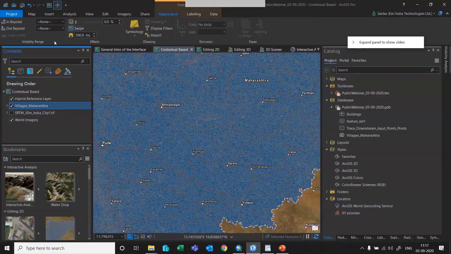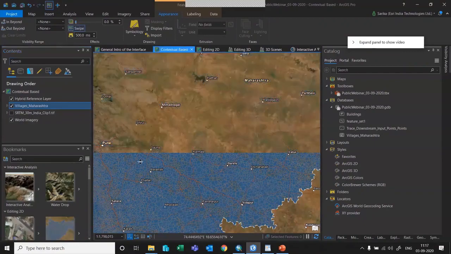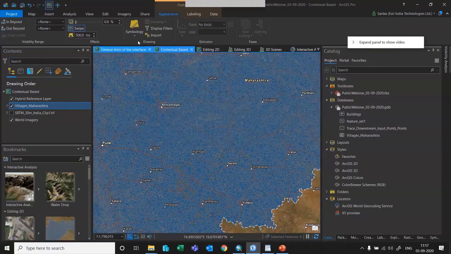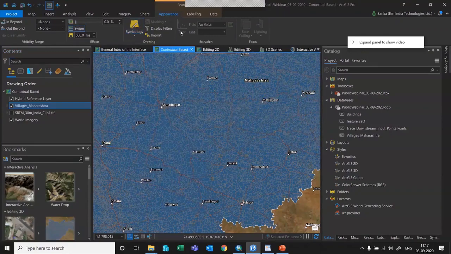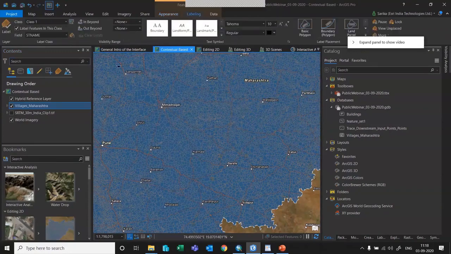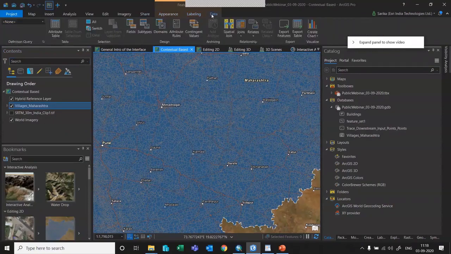That is, you can set the visibility ranges, you can set the transparency of the data set, or you can use the swipe tool to see the background layers, and you can see there are symbology tools and the filters and so on. And when it comes to the labeling, whatever is required for labeling a feature, all those tools are available in this particular ribbon. And in the data tab, if you want to edit an attribute value, or create subtypes or domains, all those things are available.